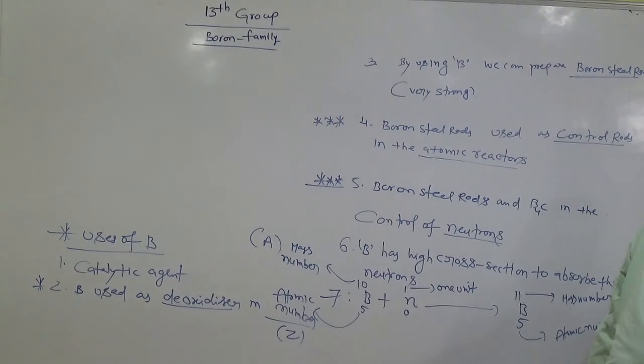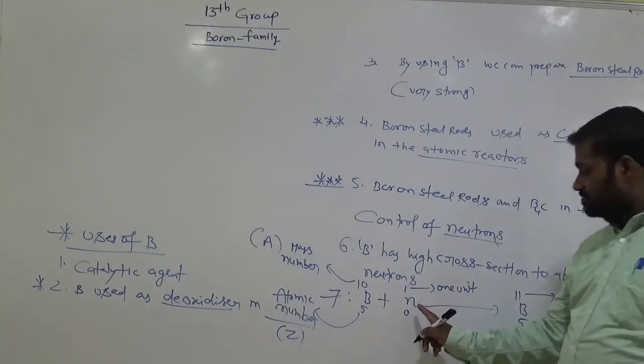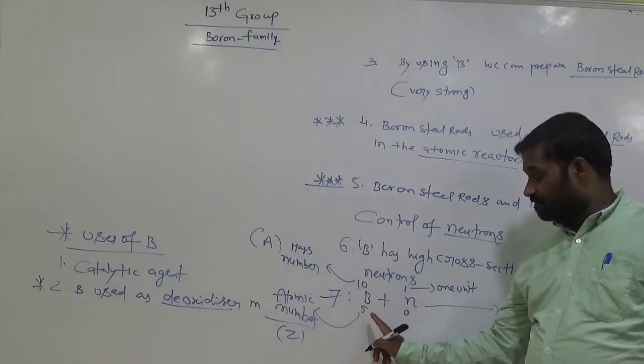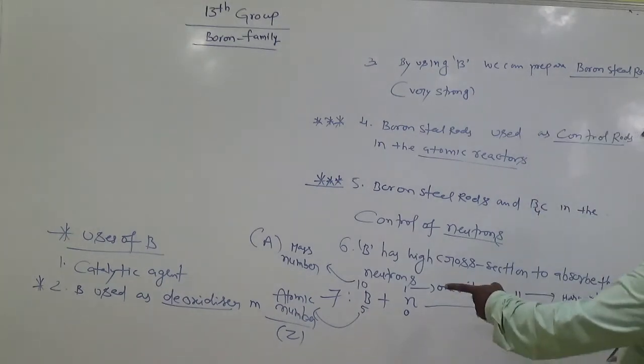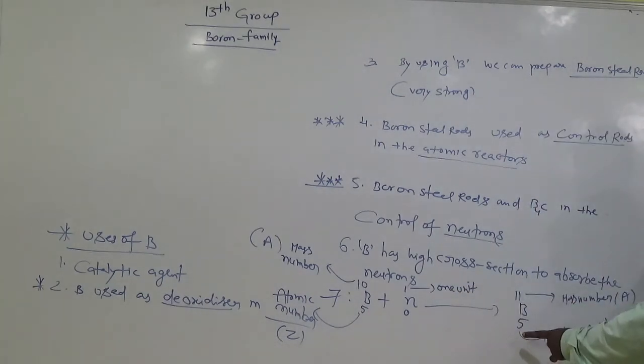Is there any change in the atomic number? No, this is denoted with Z. So by absorbing the neutron, this boron becomes B11 with atomic number 5. What is the mass number here? That is 11, denoted with A. And the atomic number is clearly 5, denoted with Z.